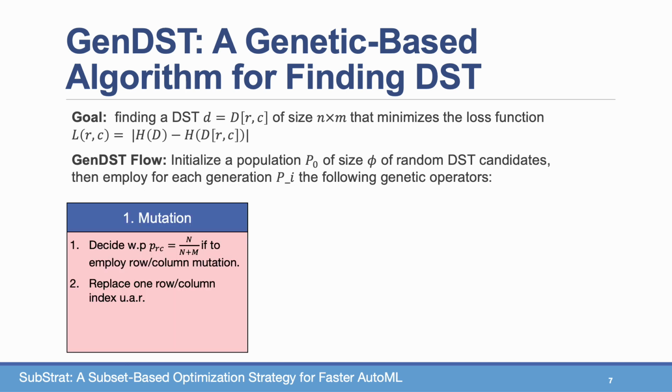The first operator is a mutation, where we first decide, with a probability PRC, which corresponds to the ratio of rows to columns in the original dataset, whether to employ a row or a column mutation. We then replace one of the rows or columns in each selected subset candidate in the population with a different row or column, chosen uniformly at random.